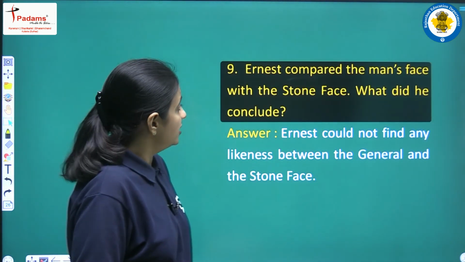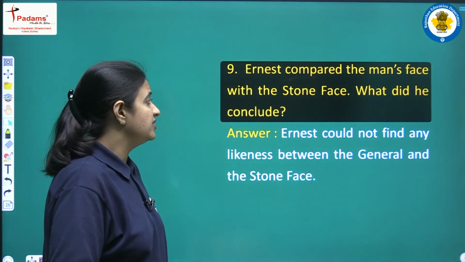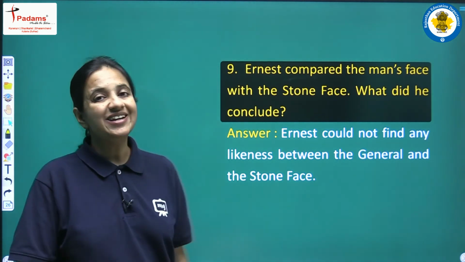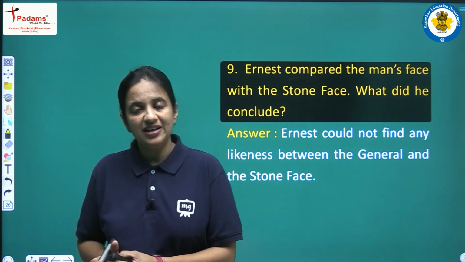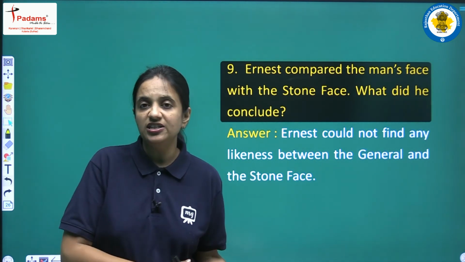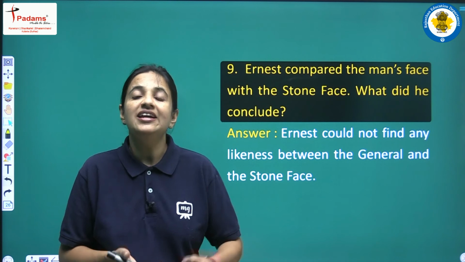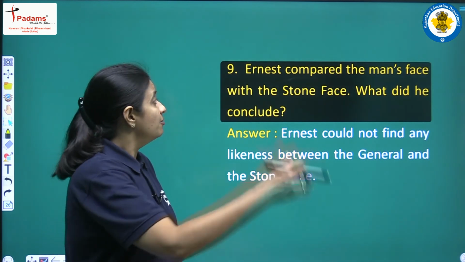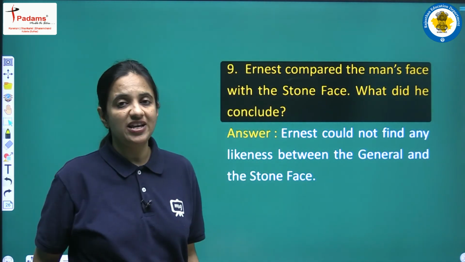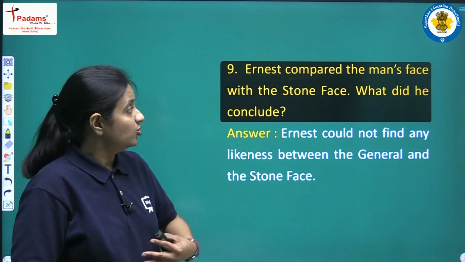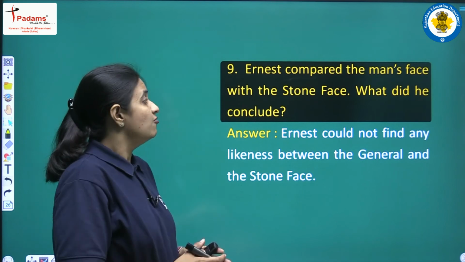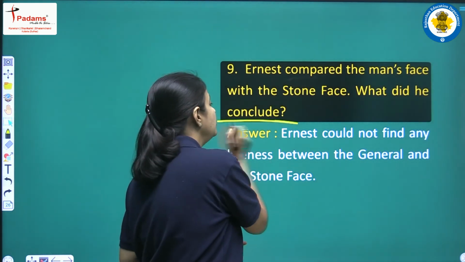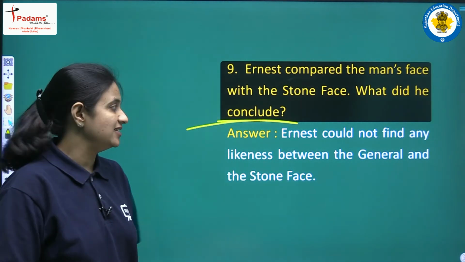Next question, Ernst compared the man's face with the stone face. What did he conclude? So this time also, according to all the inhabitants of the valley, जो ये general है, commander Blood and Thunder, he was a man of prophecy. But when Ernst saw his face and compared the man's face with the great stone face, what did he find? What did he actually conclude? That we have to write here. So let's see the answer.